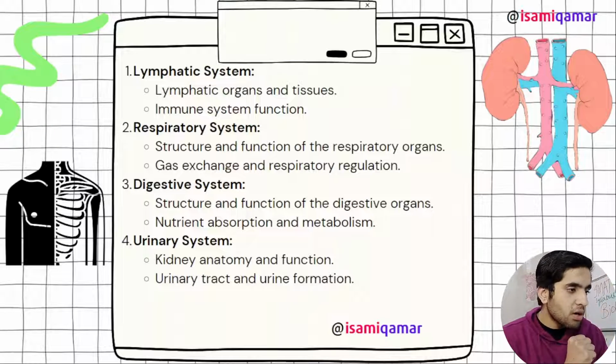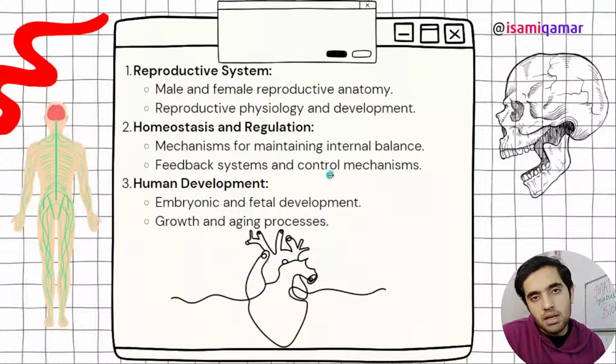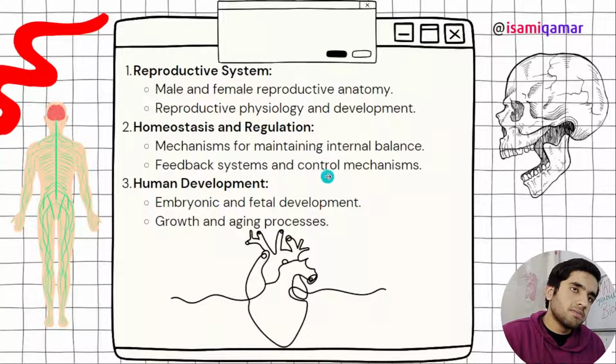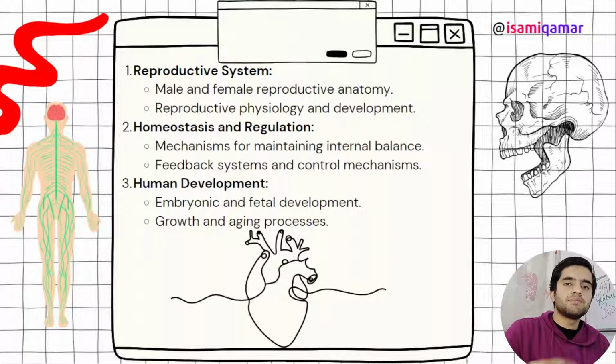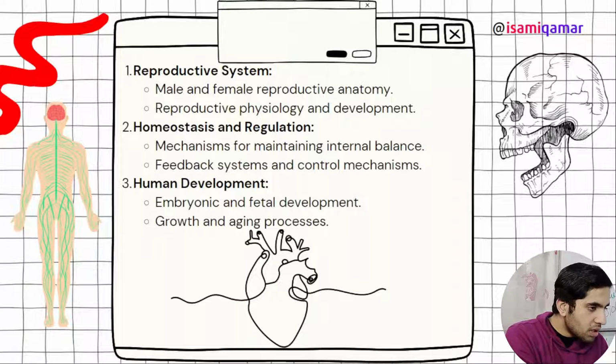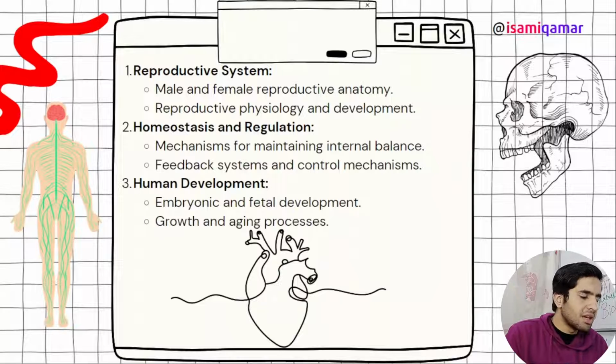And now next we have the urinary system. The urinary system is actually kidney, nephron, pyramids. Then we have ureters. We have micturition, emptying of the urinary bladder, I forget the name, but kidney, anatomy and function, urinary tract and urine formation. You have to cover this.